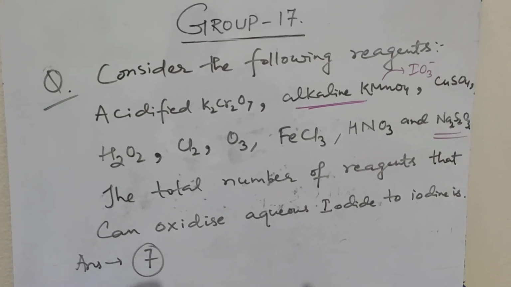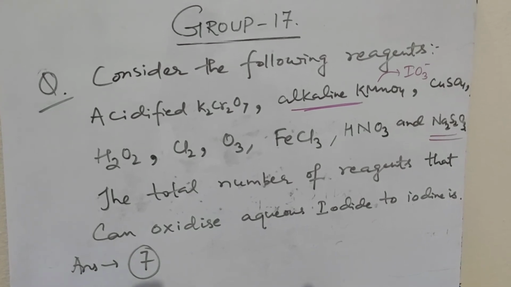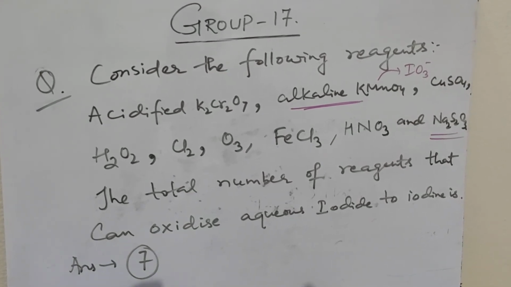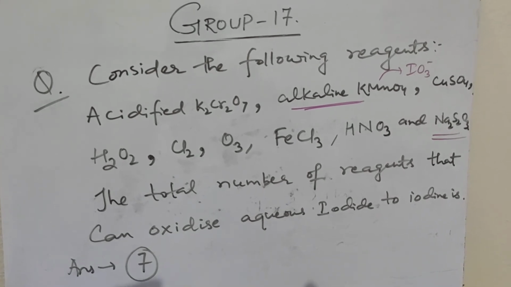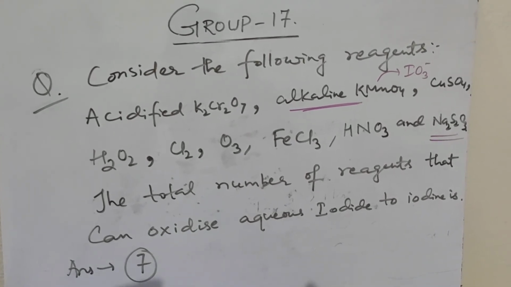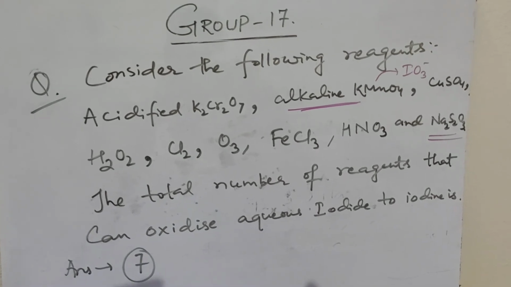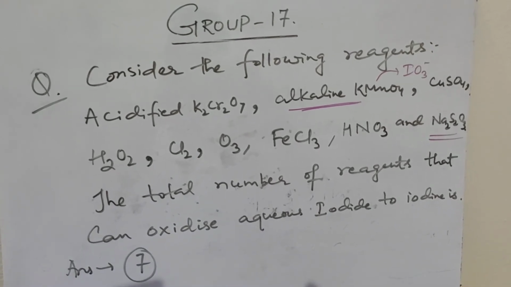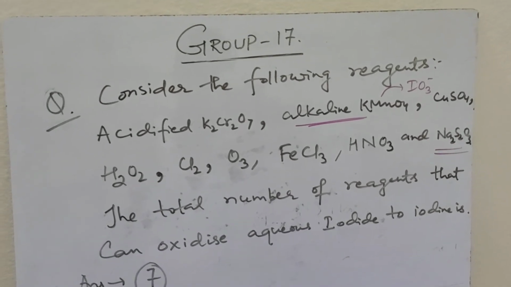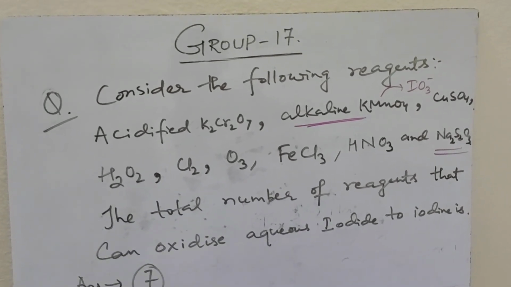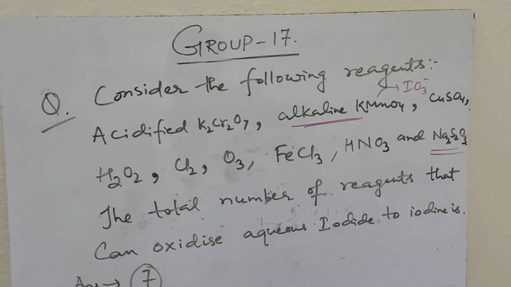Consider the following reagents: acidified potassium dichromate, alkaline KMnO4, copper sulfate, hydrogen peroxide, chlorine, ozone, FeCl3, nitric acid, sodium thiosulfate. The total number of reagents that can oxidize aqueous iodide to iodine is? So total reagents given are 1, 2, 3, 4, 5, 6, 7, 8, 9.